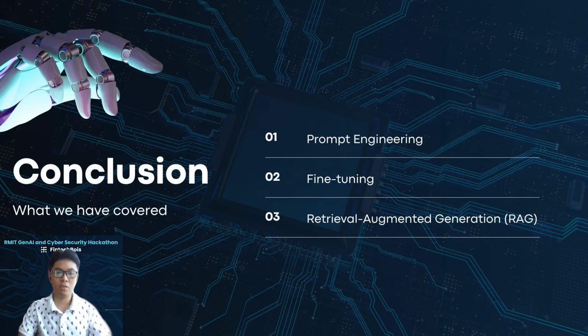So to sum it up, we have covered three essential strategies: prompt engineering, fine-tuning, and retrieval augmented generation. And these are transforming the field of NLP. Each offers unique methods for optimizing model performance with specific benefits and challenges. And by leveraging these strategies, we can drive NLP systems toward higher accuracy and reliability, making them more adaptable to the demands of real-world tasks.